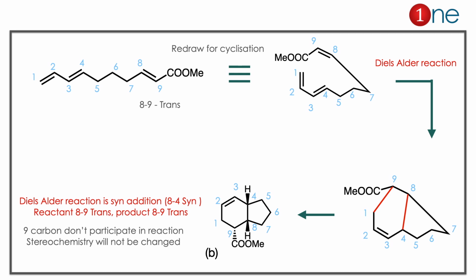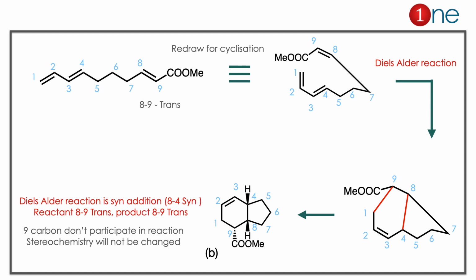Here the starting material contains 3 double bonds and an ester. So you might think of Diels-Alder reaction here. So we have to redraw for the cyclization. First we bring 1, 2, 3, 4 bonds in S form because it will be proper for Diels-Alder reaction. Then the 8, 9 bond we bring together. This structure is for understanding.